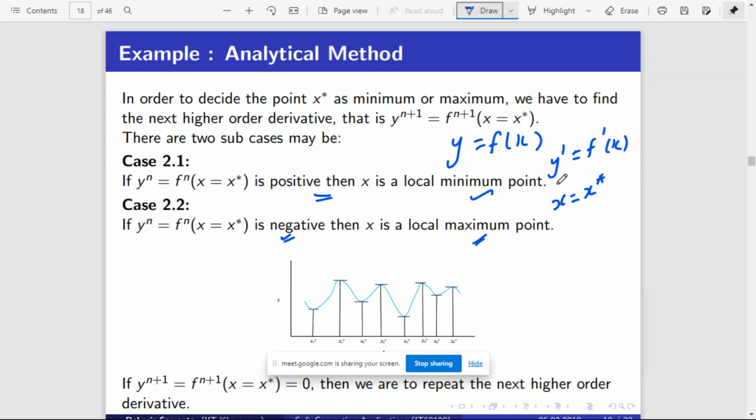Once you find that, you can find whether it is a maximum or minimum point by taking the next derivative and plugging in the x star value. If the result is positive, it is a minimum point. If the result is negative, it is a maximum point.